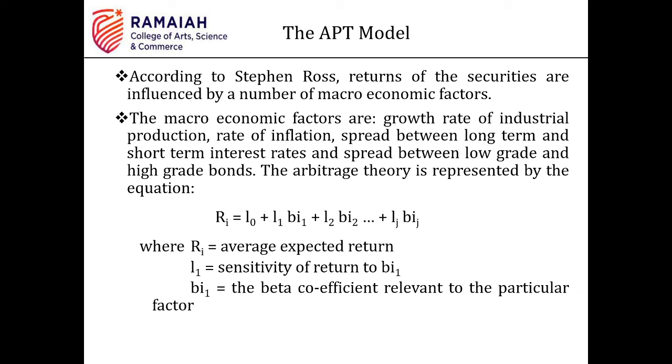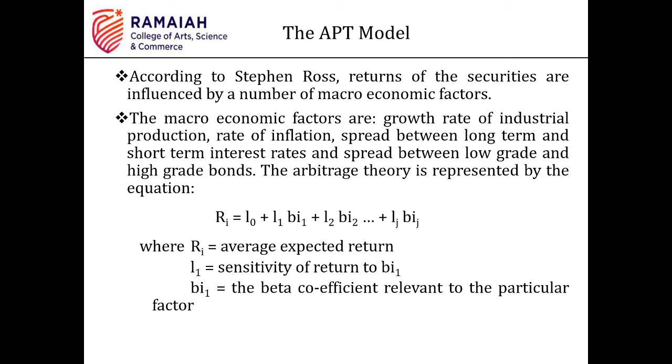So, what I mean to say is that RF plus beta 1 into risk premium 1 plus beta 2 into risk premium 2, beta 3 into risk premium 3, beta 4 into risk premium 4, like this it will go on, right? So for each of the factors we will have a different risk premium and a different beta. You need to multiply that and add it with RF. So in this slide I have given RF as L0. L1 is the sensitivity of return to beta BI1. BI1 is the beta coefficient of a particular factor, right?